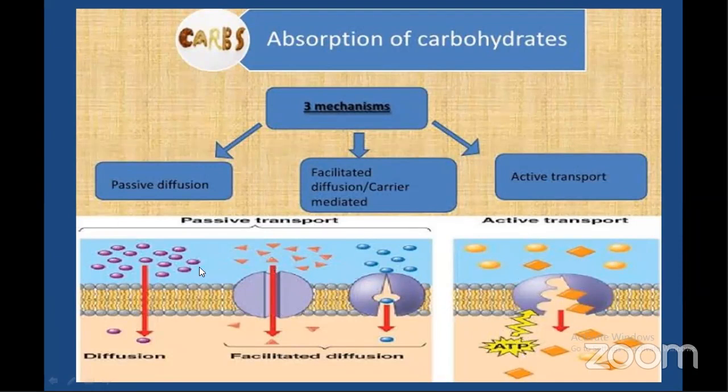So the difference between passive, facilitated and active transport is: in passive diffusion, movement of substances is from the region of higher to lower concentration. In facilitated diffusion, it is from higher to lower concentration, but mediated by a carrier protein without utilizing ATP. Whereas in active transport, movement of substances takes place from the region of lower concentration to higher concentration by utilizing ATP, by the membrane proteins, utilizing energy in the form of ATP.